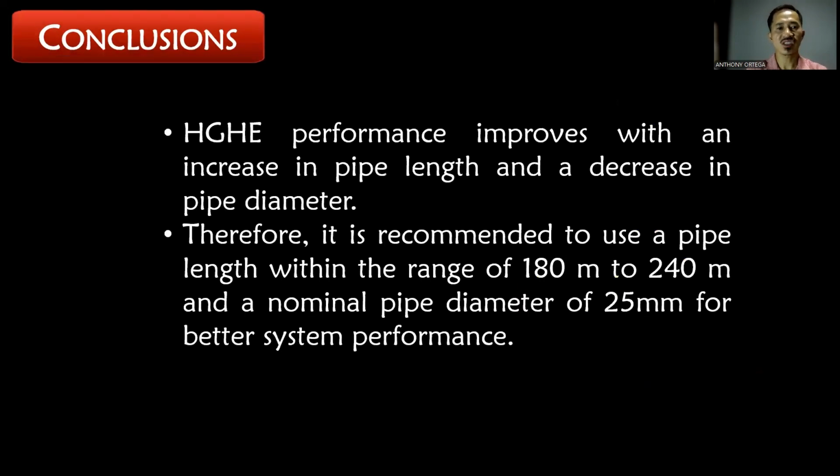For the conclusions, the HGHE performance improves with an increase in pipe length and a decrease in pipe diameter. Therefore, it is recommended to use a pipe length within the range of 180 meter to 240 meter and a nominal pipe diameter of 25 millimeter for better system performance.